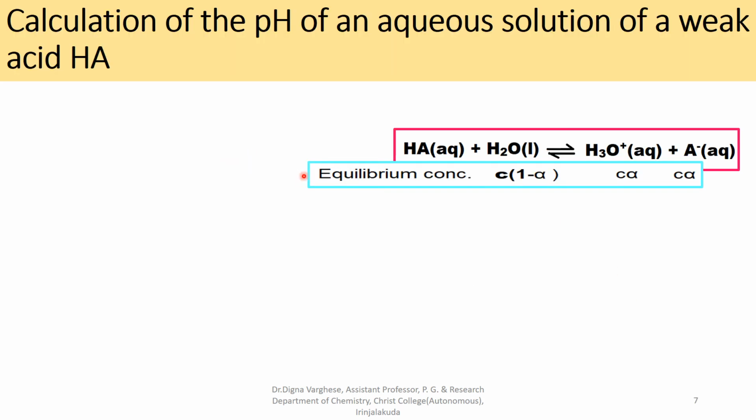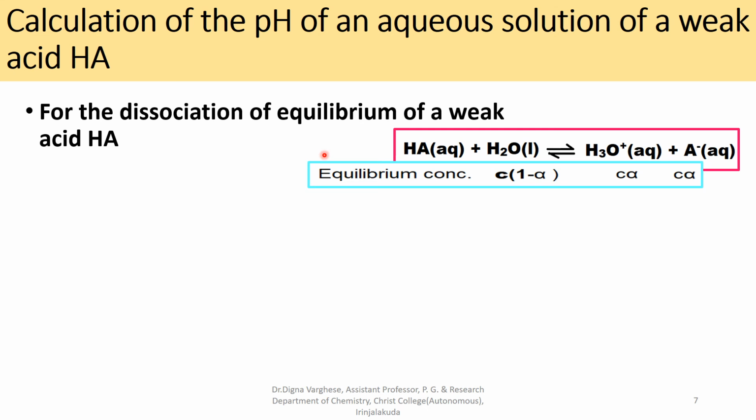Next application is the calculation of the pH of an aqueous solution of a weak acid or a weak base. For the dissociation equilibrium of a weak acid HA, the concentration of hydronium ion, H3O plus, is equal to C alpha.